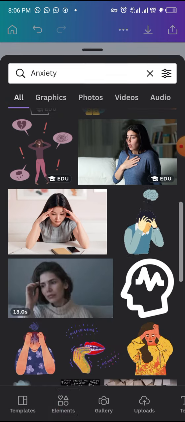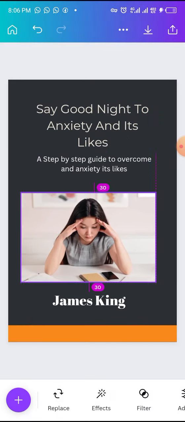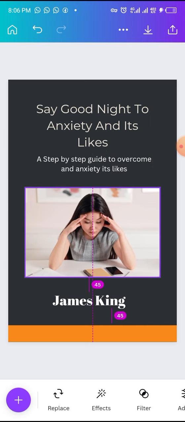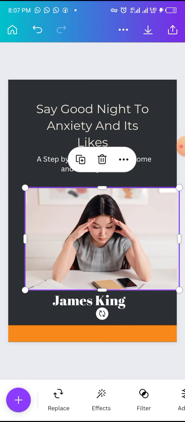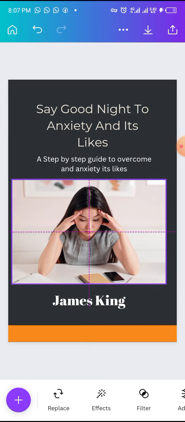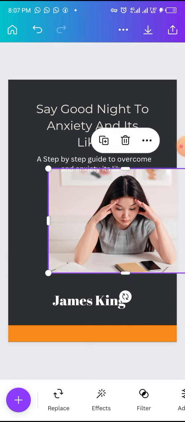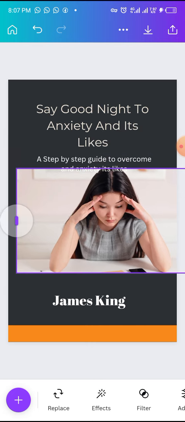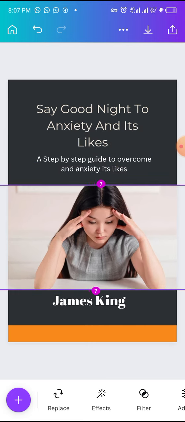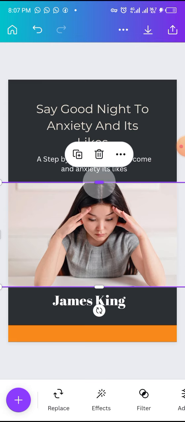Let's click on this girl down here, thinking. Of course, anxiety can make you think. Is it not true? So what we're going to do is expand it. You can see what this picture is depicting. It's telling us that the girl is thinking, she's going through stress, anxiety, and all this stuff, right? So make it wider. Okay, bring it down this way. Make sure her hair is not cut off.